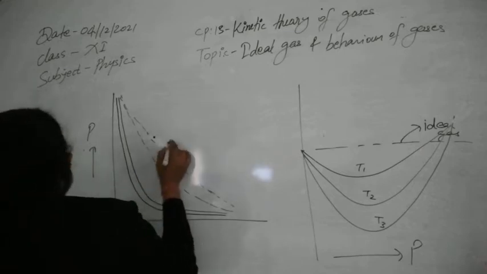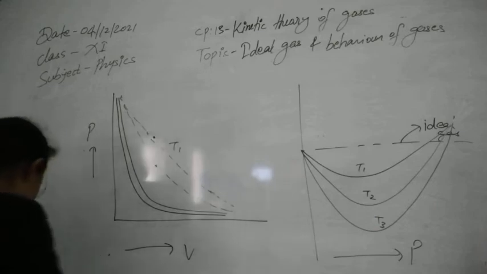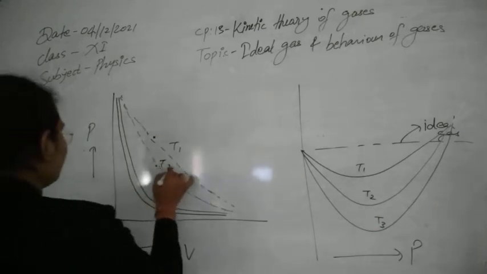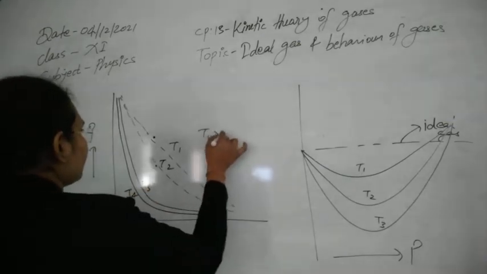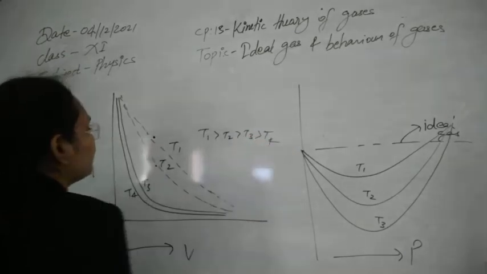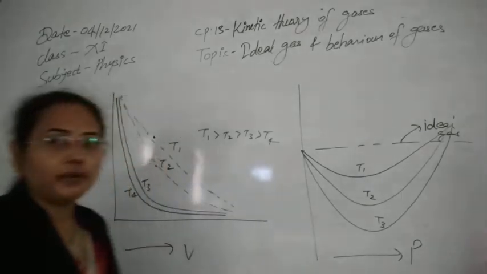So this is now the T1 temperature, this is our T2 temperature, T3 temperature and T4 temperature. Where T1 is greater than T2, T2 is greater than T3, T3 is greater than T4. So this kind of graph between pressure and volume you will obtain continuously.